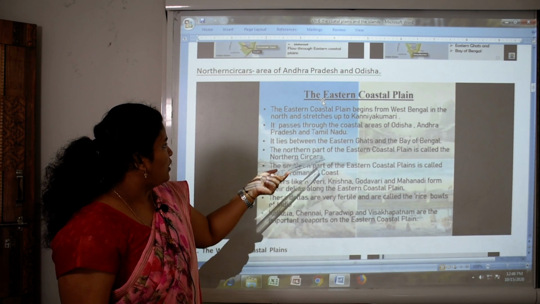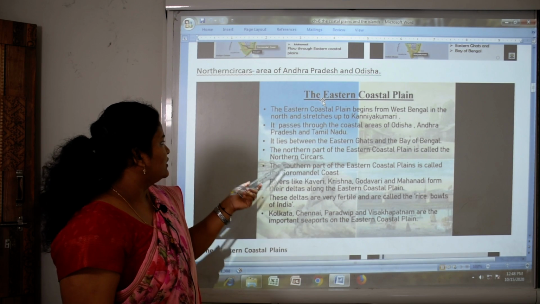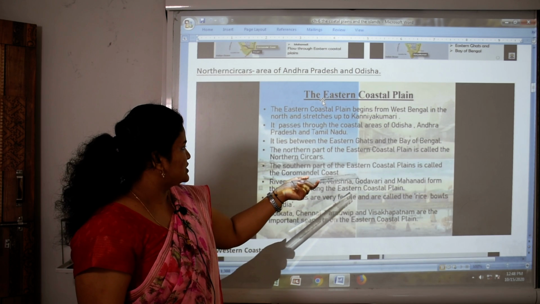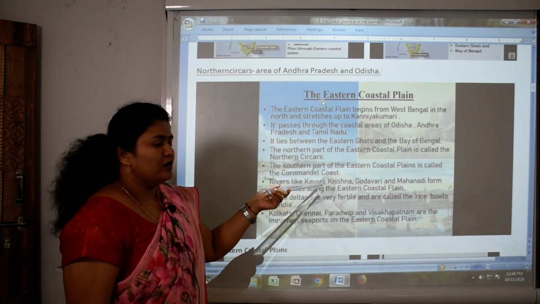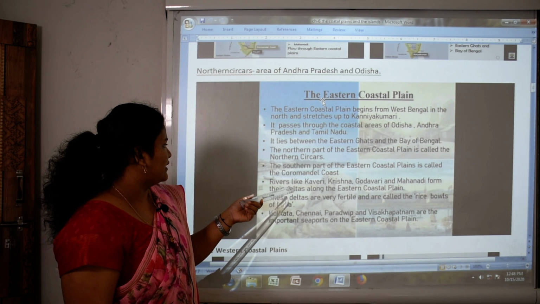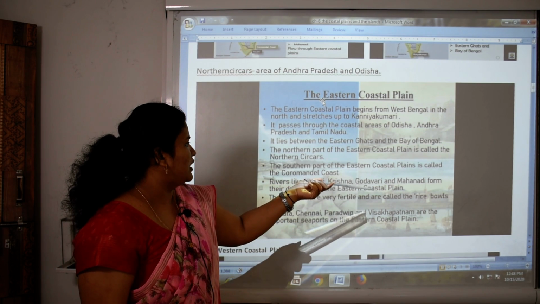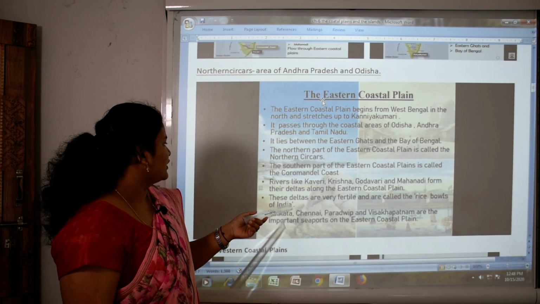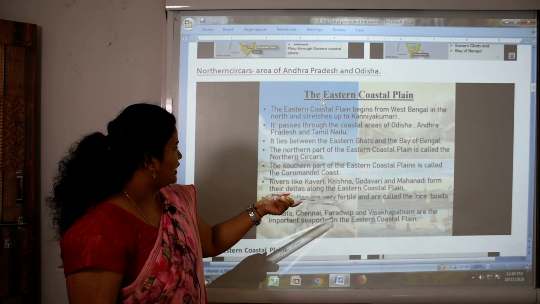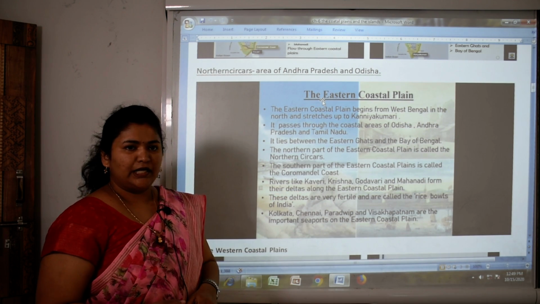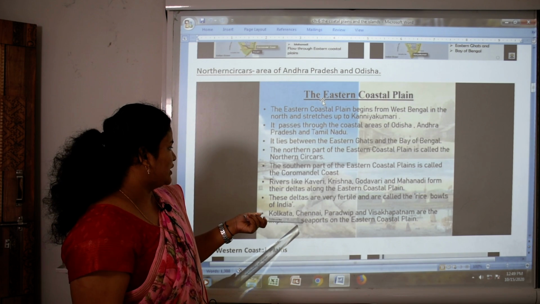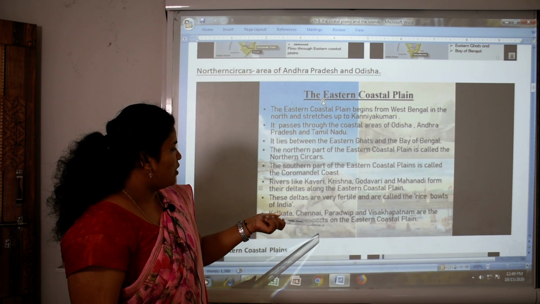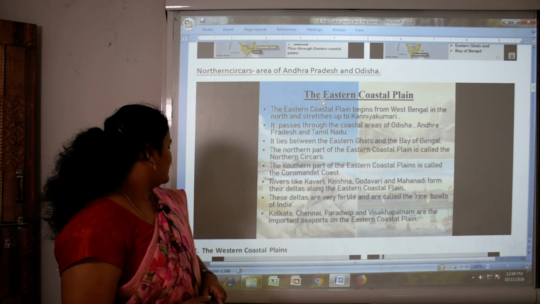The northern part of the eastern coastal plains is called the Northern Sarkars. The southern part of the eastern coastal plains is called the Coromandel coast. Rivers like Kaveri, Krishna, Godavari and Mahanadi form their deltas along the eastern coastal plains. These deltas are very fertile and are called the rice bowls of India. Kolkata, Chennai, Paradip and Visakhapatnam are the important seaports on the eastern coastal plains. Now next topic,